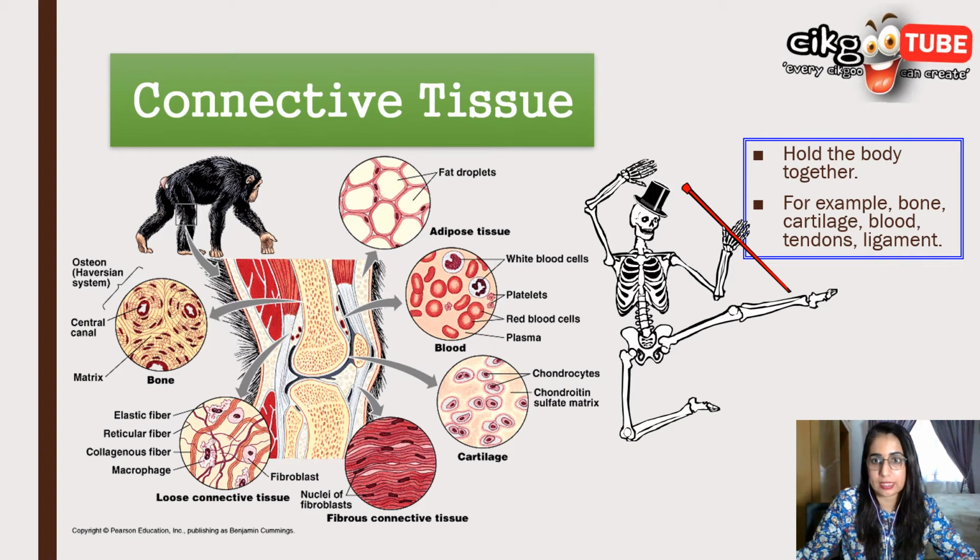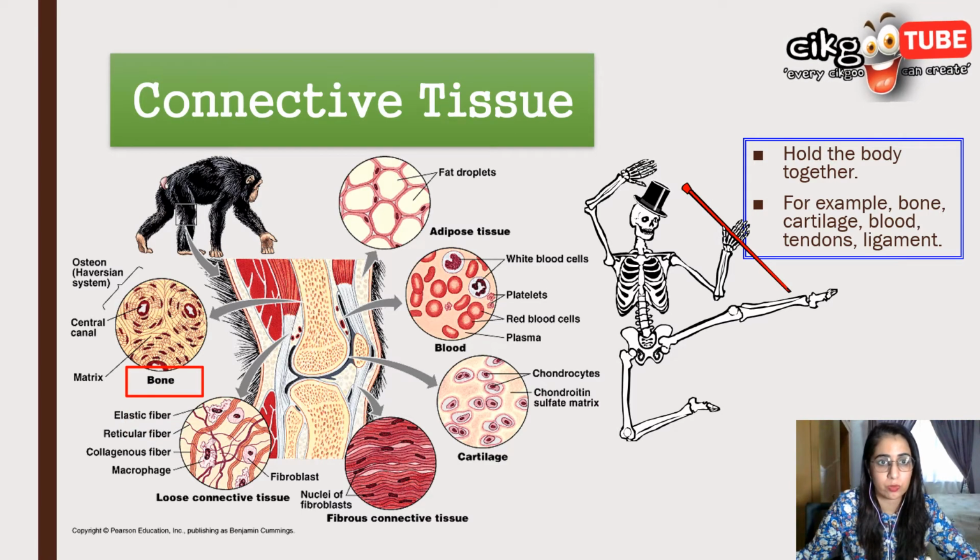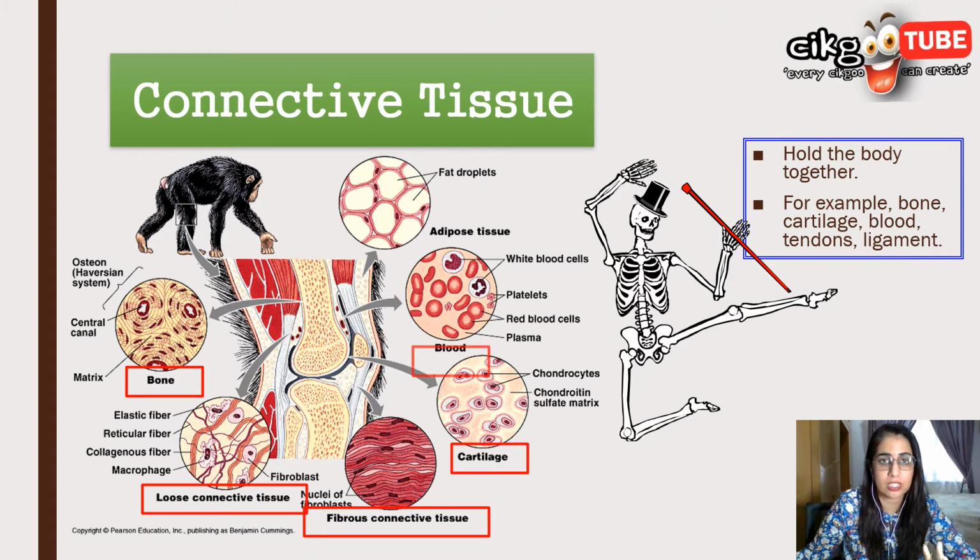Okay, now let's look at connective tissues. There are 6 types of connective tissues which consist of various types of cells in the matrix of fibers and collagen. The function of this connective tissue is to join body structures together, to protect, to hold, support the cells in the body as well as to store and transport materials. So we have bones, loose connective tissue, fibrous connective tissues, cartilage, blood, and also adipose tissue as part of connective tissues.